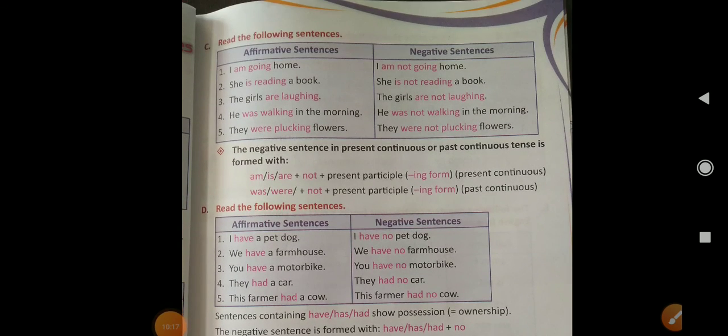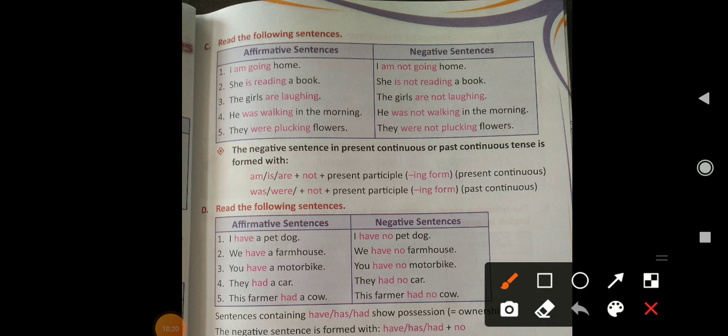Again some examples are here. I am going home. I am not going home. She is reading a book. She is not reading a book. The girls are laughing. The girls are not laughing. He was walking in the morning. He was not walking in the morning. They were plucking flowers, and they were not plucking flowers.